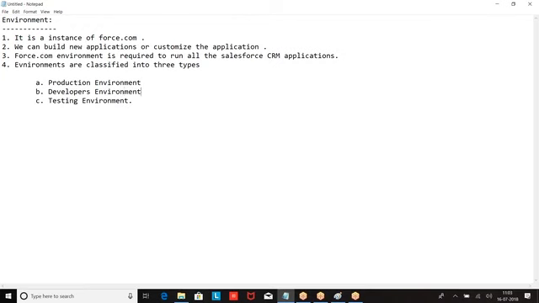Now, what is the difference between production, developers environment, and testers environment? Let us understand the things clearly.